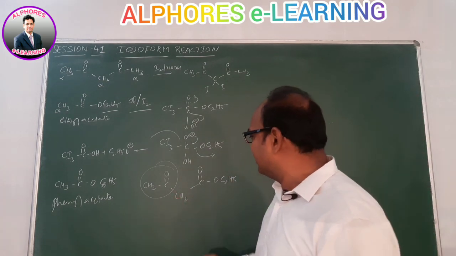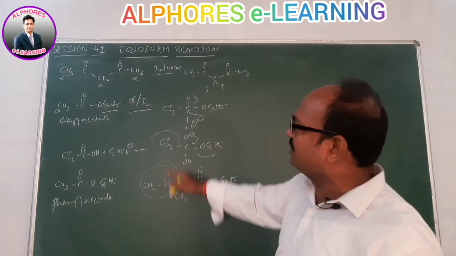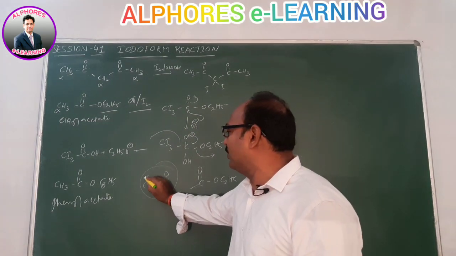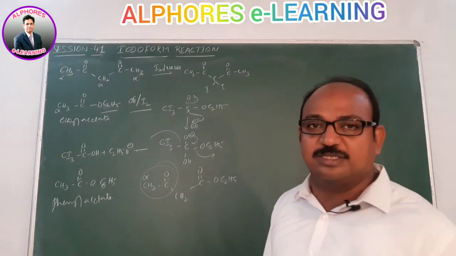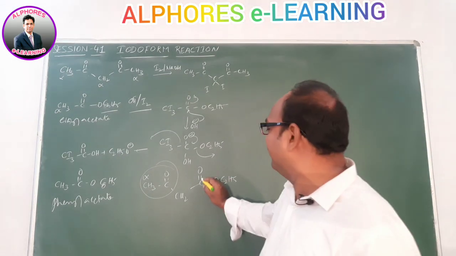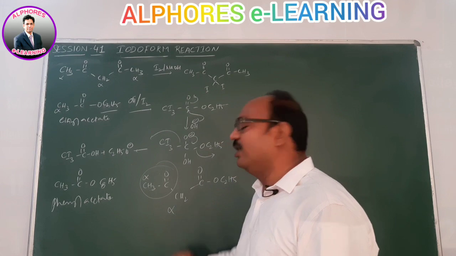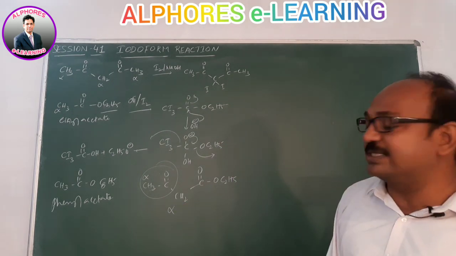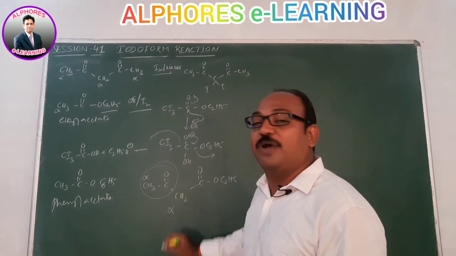So in this case, the C double bond O is just similar to the first example, and this C double bond O is attached to an alpha carbon consisting of 3 hydrogens. Whereas this C double bond O does not attach to any such alpha carbon here, but with respect to both C double bond O groups, this carbon is the alpha carbon. That means here there are 2 alpha carbons.